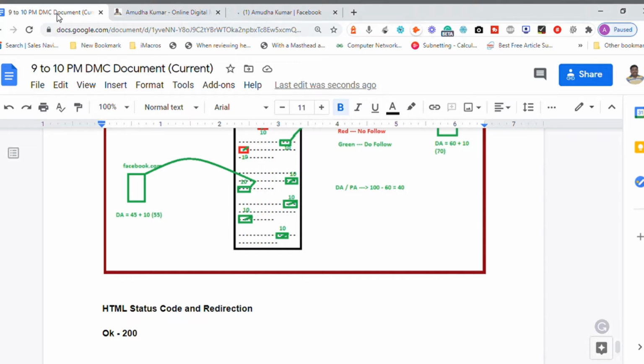When you are clicking on a link and the link is not working or not found, page not found, this is a very common error you might have seen. Page not found means 404. So the status code for page not found is 404. For humans, whenever a link is not loading or working, it will say page not found.